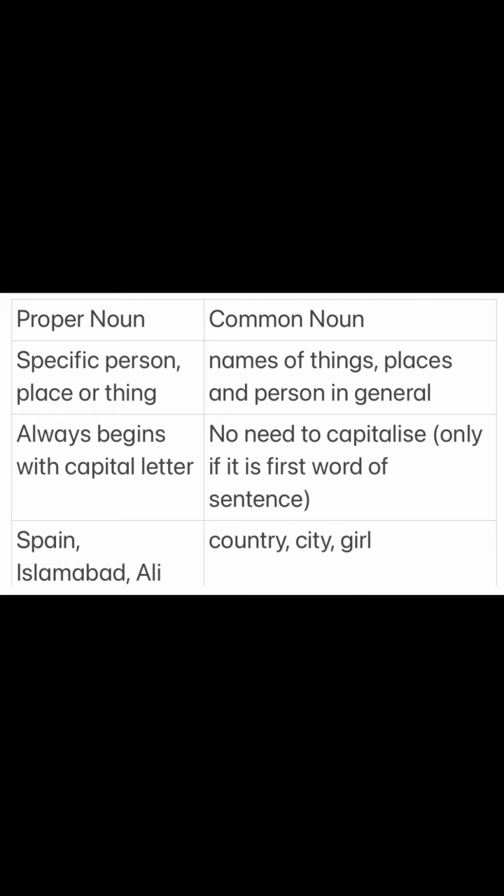right? So the common nouns are the names of things, places, and persons that are in general, like a country, like a city. There are many countries, there are many cities. Girl, there are many girls. A chair, there are like millions of chairs and billions of chairs in the world, right? I'm not talking about some specific city or some specific girl.